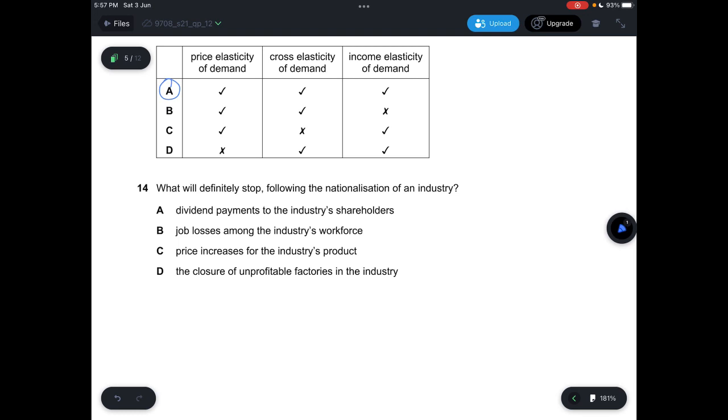Question 14, what will definitely stop following the nationalization of the industry? Nationalization of the industry means that we are changing a private entity into a national company. A says dividend payments to the industry shareholders will definitely be stopped. B says job losses, which will not happen because the primary aim of nationalization is to get more job opportunities for people. C says price increases for the industry's product, which is not going to happen with nationalization. The price will decrease. And D says the closure of unprofitable factories in the industry, which would not happen because the reason for nationalization is to save these sunset industries or unprofitable factories in the first place. So the answer is A.